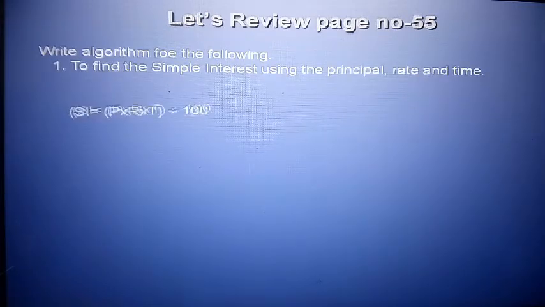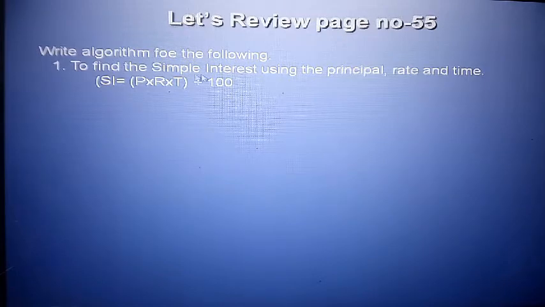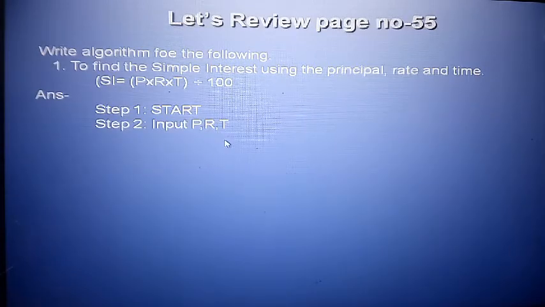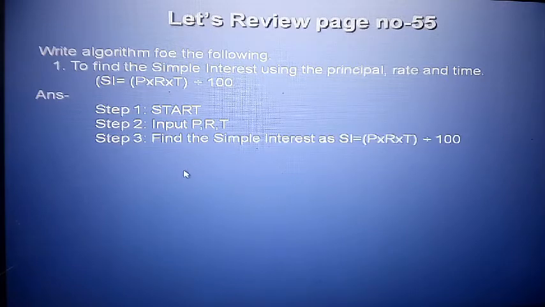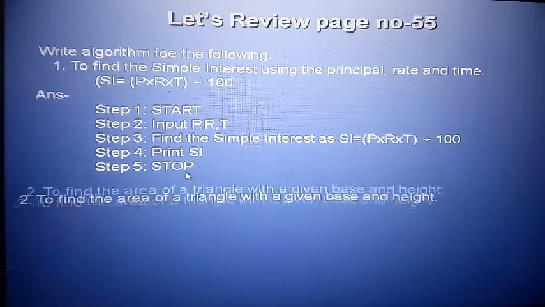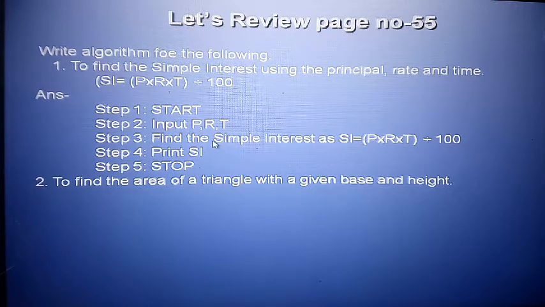Let us review page number 55, some problems here. How to solve? Write an algorithm to find the simple interest using the principal amount, rate and time. The simple formula is SI = PRT divided by 100. So how to write the answer? Start, input P, R, T. After that find the simple interest, which is the process: SI = PRT/100, applying the formula here. Where do we store the result? In SI, and stop. This is the first algorithm over.